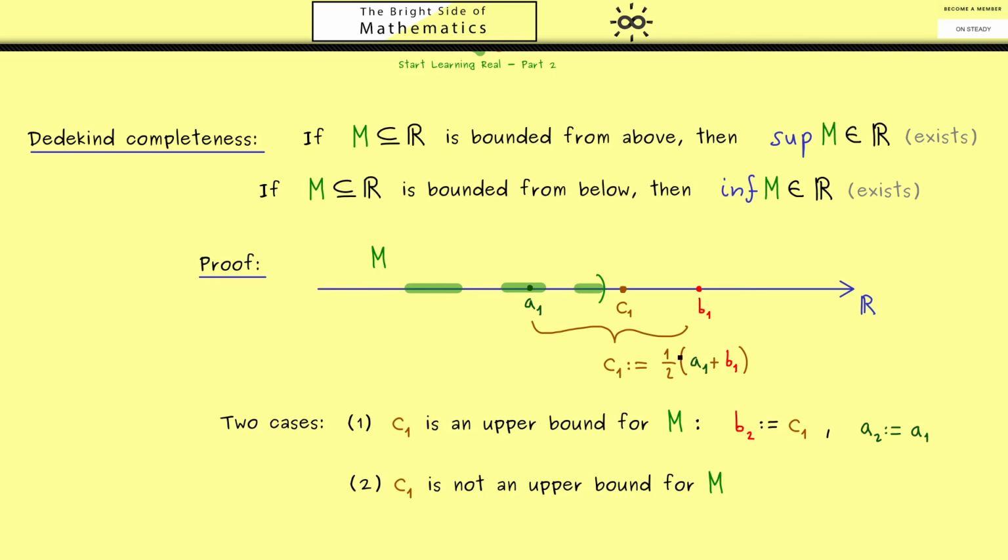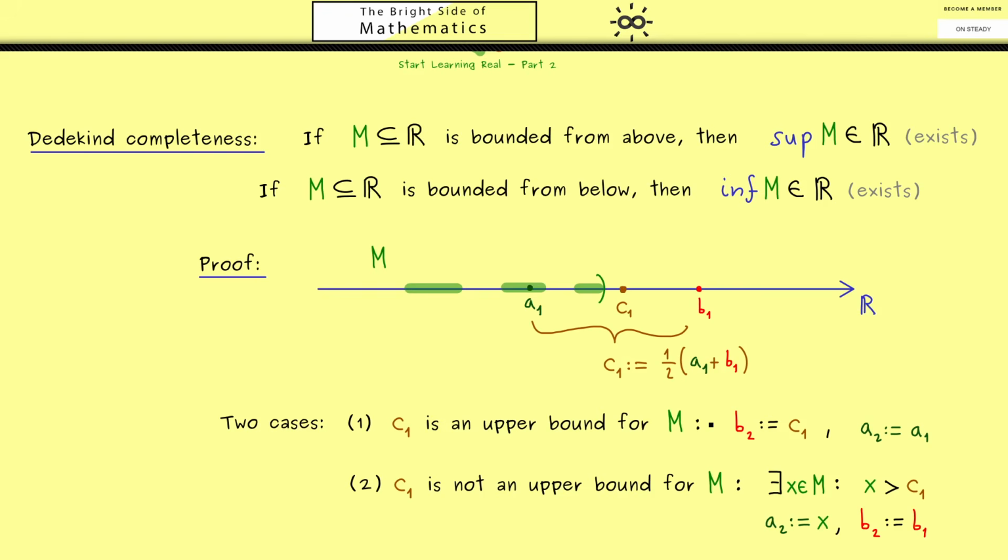And then afterwards we do the same thing again, now with A2 and B2 to define the middle point as C2. In this case you then would see that the middle point lies left to some points of M. Therefore then we have to think what we do in this second case. Now as I said, here it is possible to find a point X in M which is larger than C1. Then of course this new larger point should be our new A2. So with this we shifted the left point to the right. And then we don't need to change the right hand side with B1.